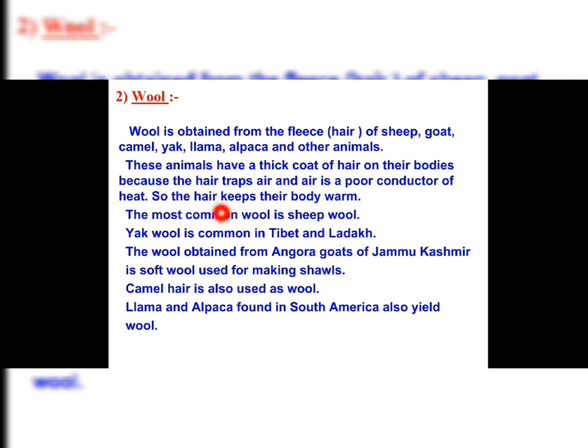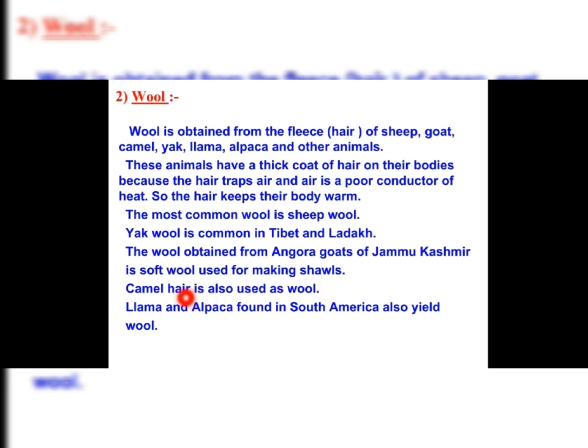The most common wool is sheep wool. Yak wool is common in Tibet and Ladakh. Wool is obtained from the Angora goats of Jammu and Kashmir. Those goats also yield wool, and their wool is very soft. Here you can see the wool is very soft, and that soft wool is used to make shawls. Different colorful designer shawls are made using the soft wool.